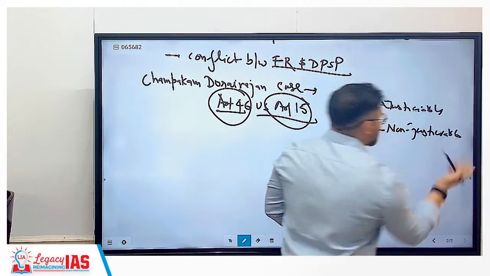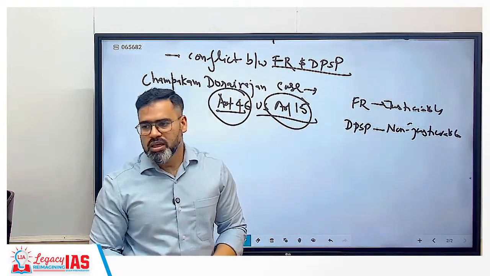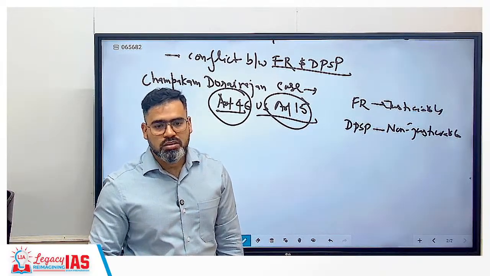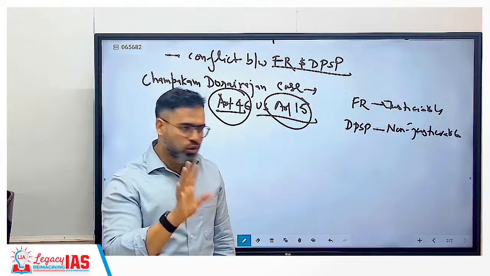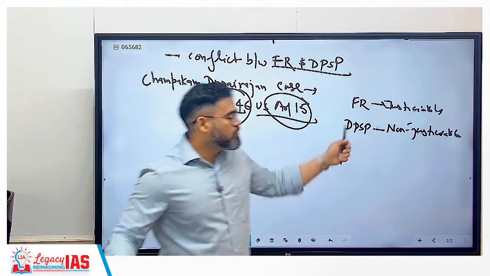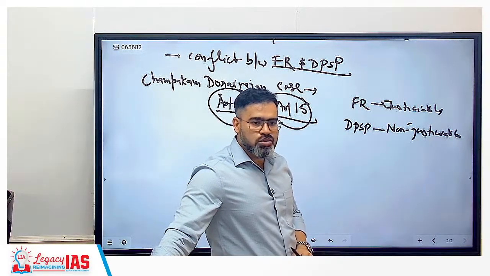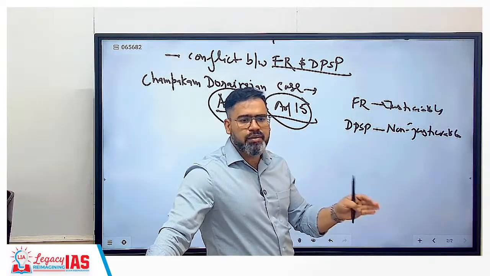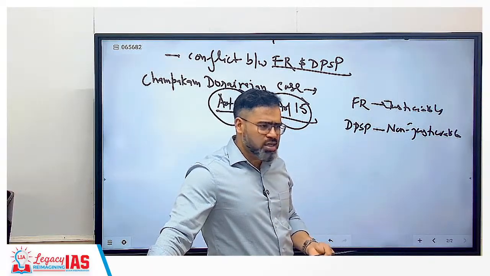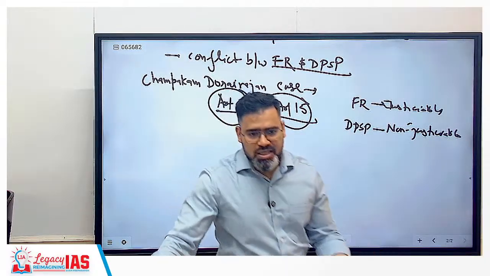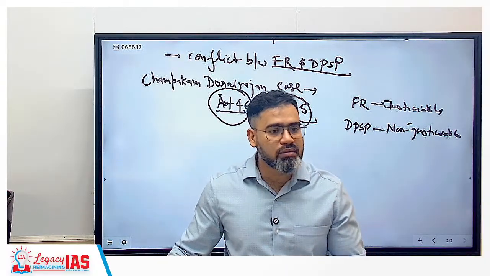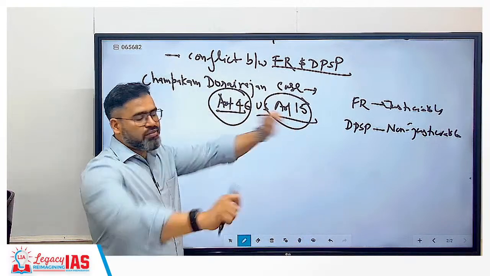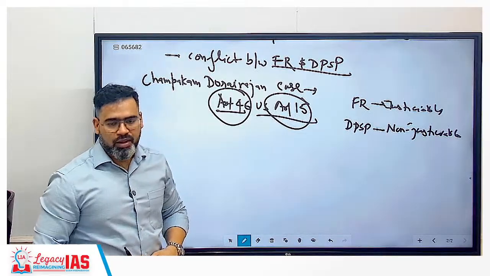So what is the meaning of this term justiciable? It means whenever your fundamental right gets violated, we can approach the court for the enforcement of those fundamental rights. But for DPSP, we cannot approach the court for their enforcement. They are just instructions given to the government. If they follow, it is fine. If they do not follow, chances are that in the next elections people will not give them votes. Simple, correct? So when it is 46 and 15, which article do we need to follow?